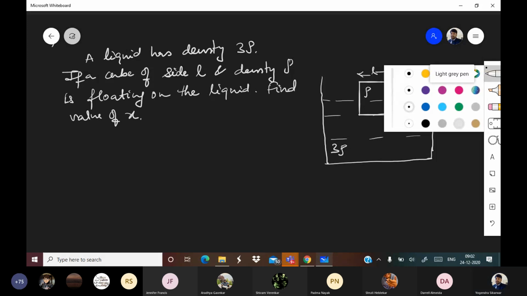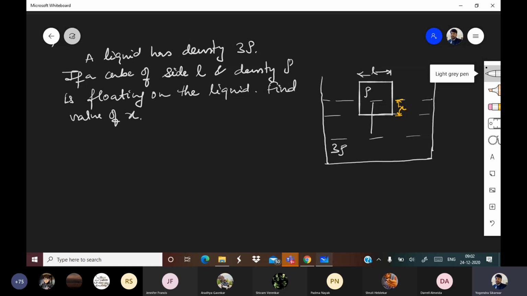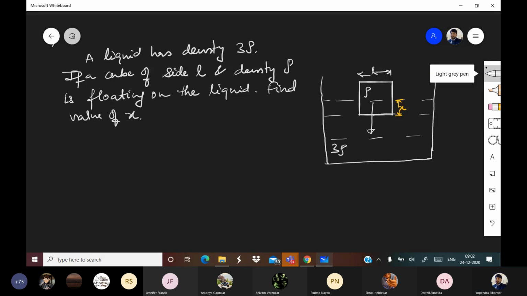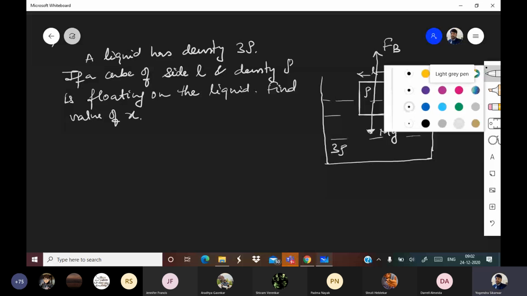Mg will be acting downward. Right? Fb will be acting upward. How much will be the Fb? Pay attention.